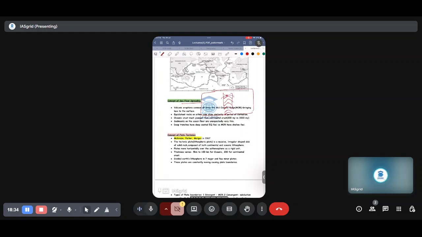Here a fissure is taking place. It means fluidic lava is flowing out, and below, convection current is taking place, which I have told about earlier. Now this starts becoming oceanic crust.